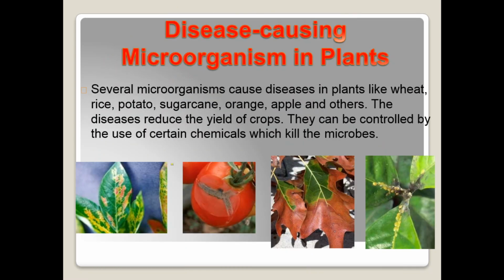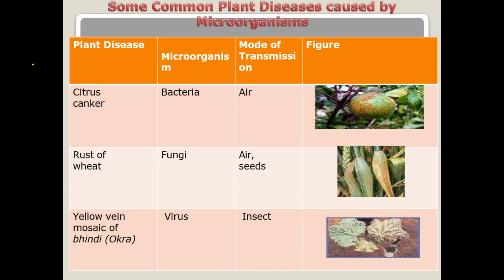I told you earlier that microbes cause disease not only in human beings and animals, they also cause diseases in plants. These are some of the plant diseases, with the type of microorganism and mode of transmission, given in your textbook. I want you to copy this table in your classwork.